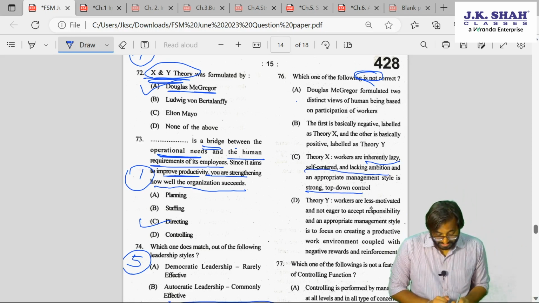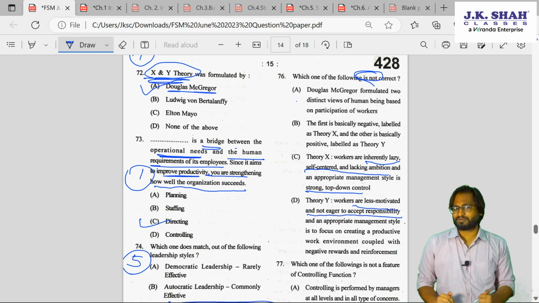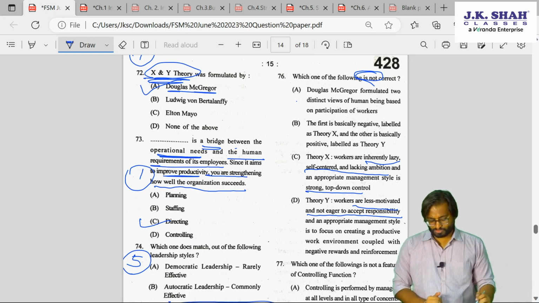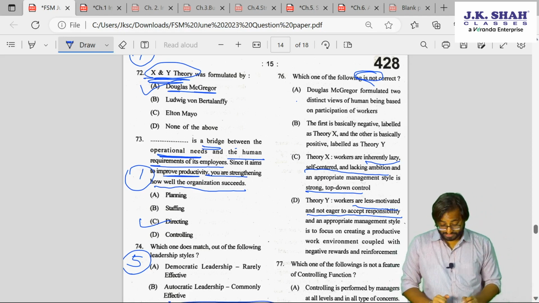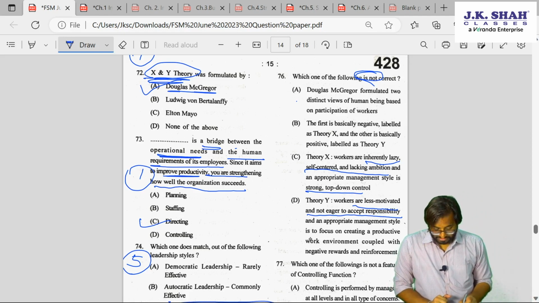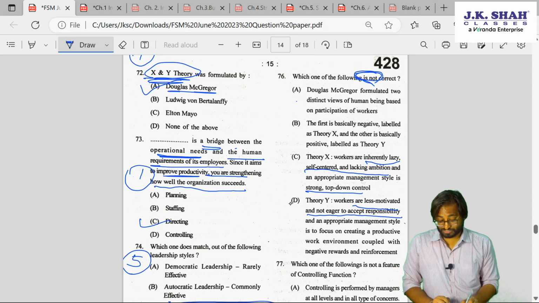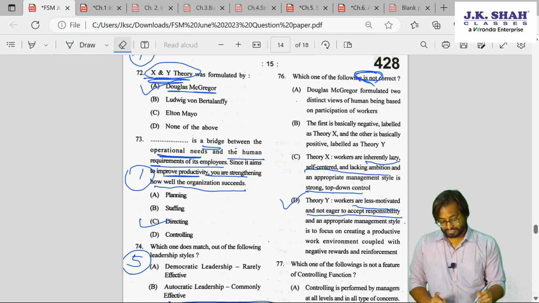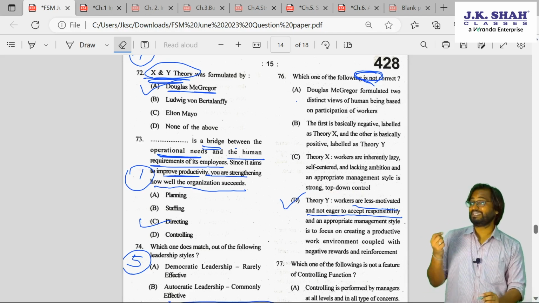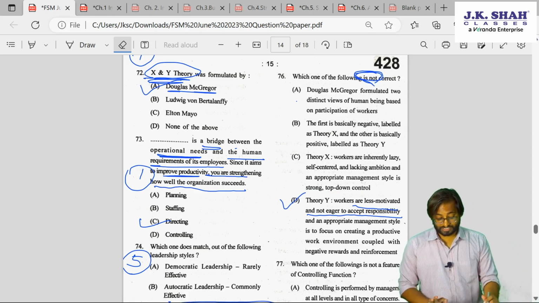Theory Y workers are less motivated and not eager to accept responsibility. Do you think this statement is correct? Theory Y workers are not motivated. They don't want responsibility. Do you think this is the answer? Not correct. So I guess this is your answer. The answer is D, because we want the incorrect statement. So D is your answer.